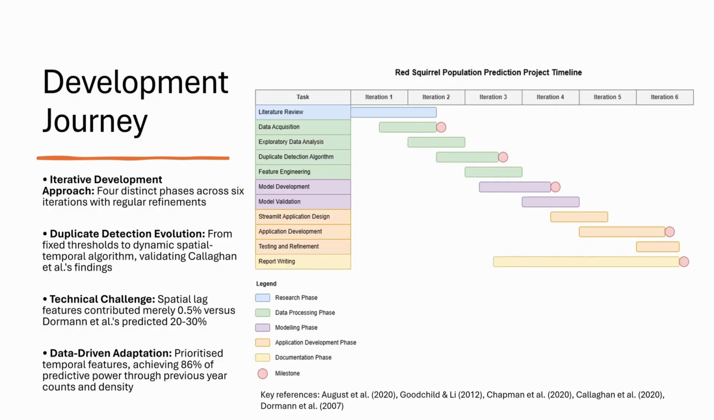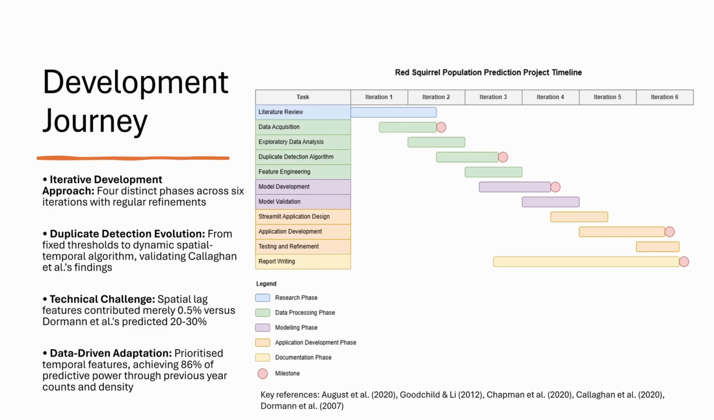The development journey followed an iterative process across 6 distinct phases, colour-coded on this timeline. The process started with literature research to establish methodological foundations, followed by the data acquisition and exploratory data analysis of the Scottish Squirrel database. A significant milestone was completing the duplicate detection algorithm in iteration 3, which evolved through multiple trials. Initially, August et al.'s 2020 fixed distance threshold was attempted, but wasn't able to adapt to various GPS accuracies.